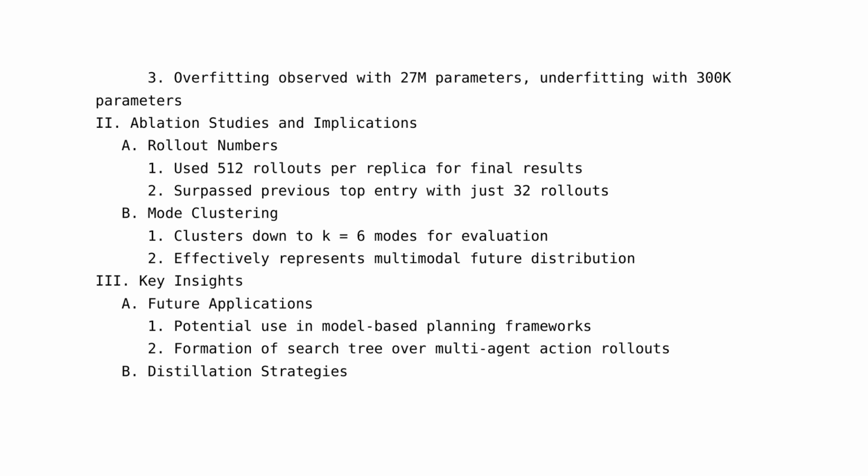Ablation studies and implications. 1. Rollout numbers. The model uses 512 rollouts per replica for final leaderboard results, but it was found that even with 32 rollouts, the model could surpass the previous top entry on joint mAP. This suggests that the model is effective even with a limited number of rollouts, demonstrating its efficiency.